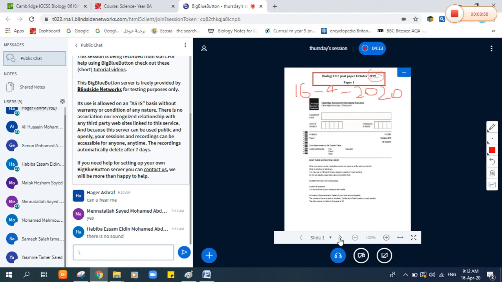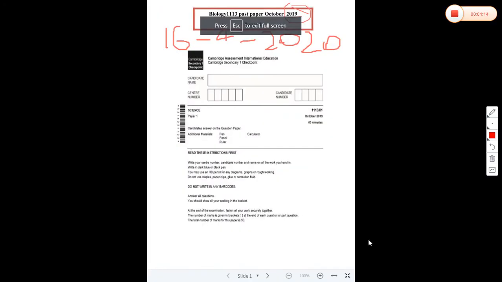Let's start with the first question here. Wait, it is responding slowly. So the first question is talking about the structure of the stomach.